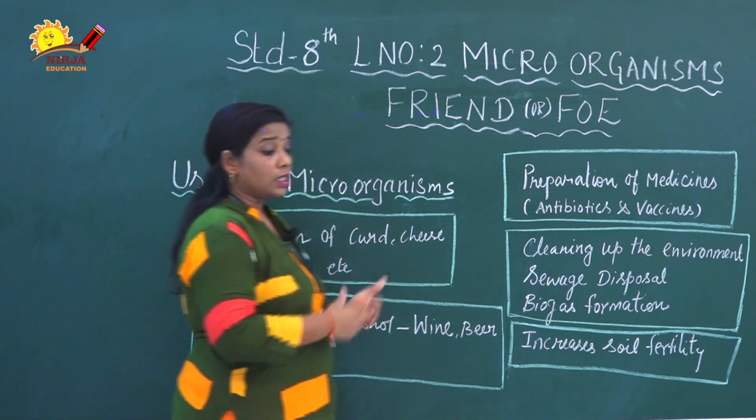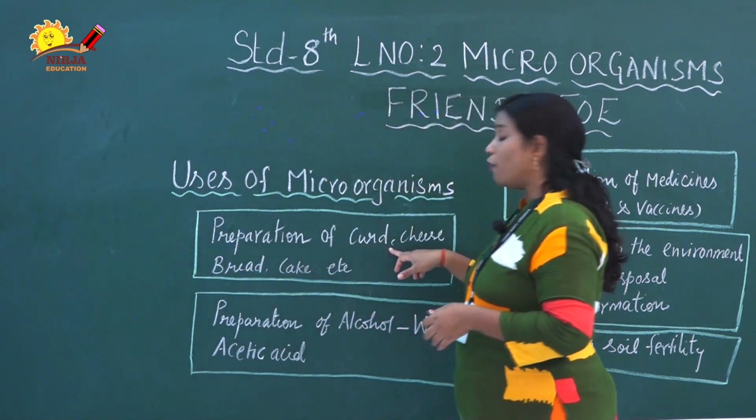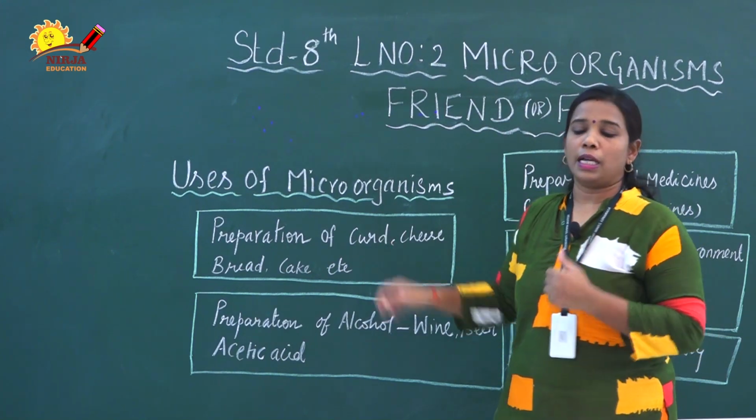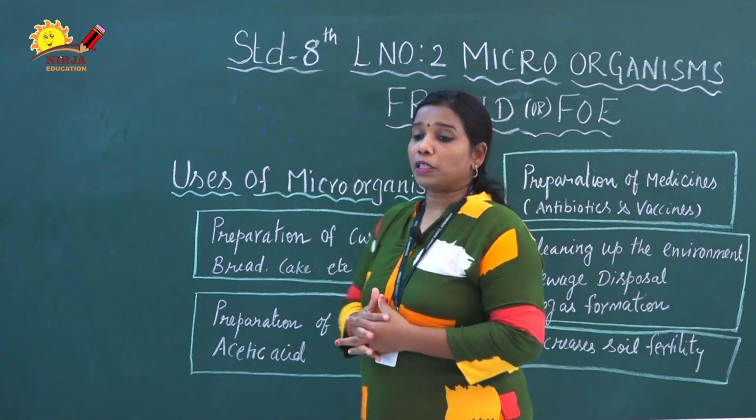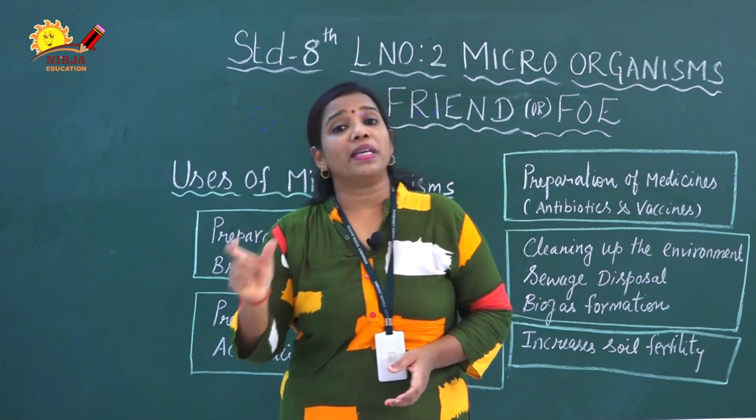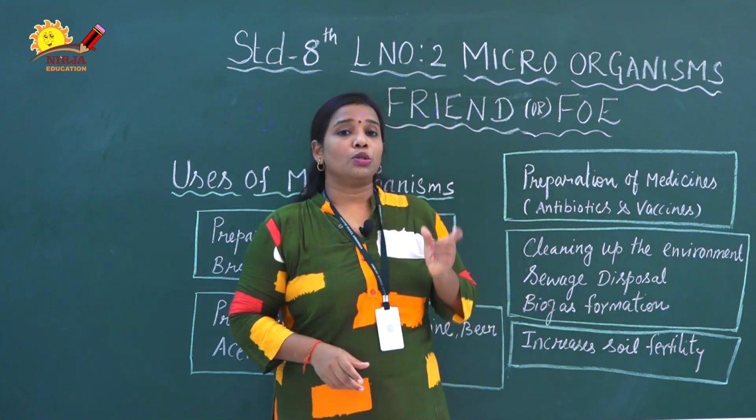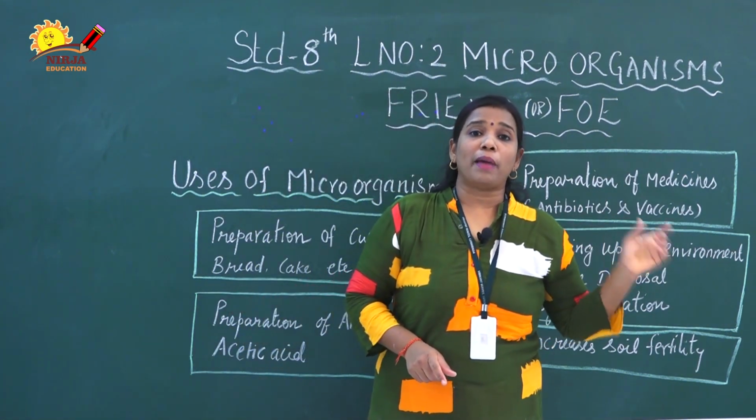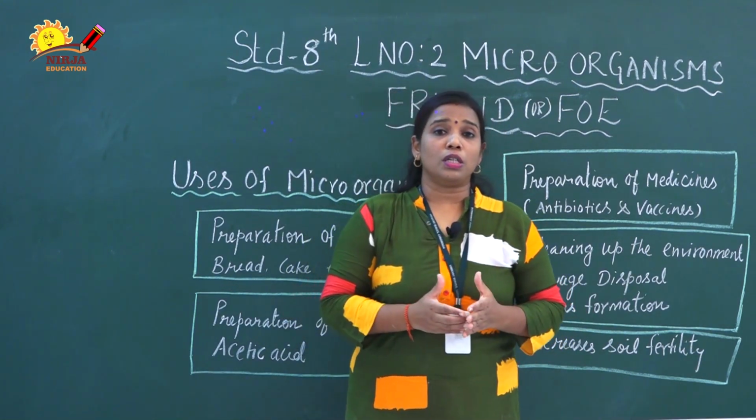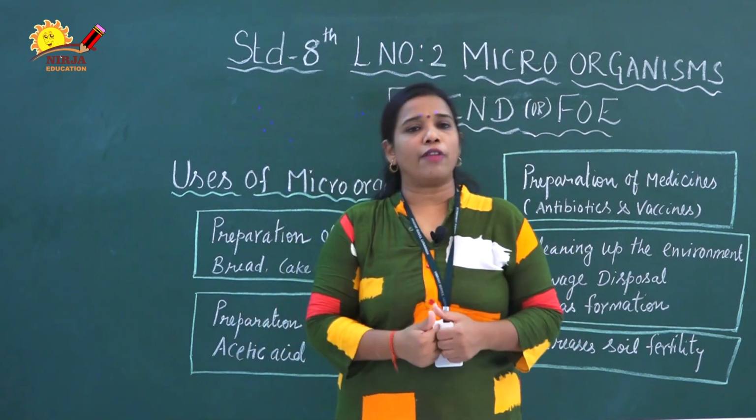First, we are going to discuss the making of curd. How do microorganisms help to prepare curd? Particularly, one bacterium is present inside the milk. The name of the bacterium is Lactobacillus. As we all know, Bacillus is a rod-shaped bacterium. So the milk contains a particular bacterium called Lactobacillus. This Lactobacillus helps to convert milk into curd. How? We have to see.